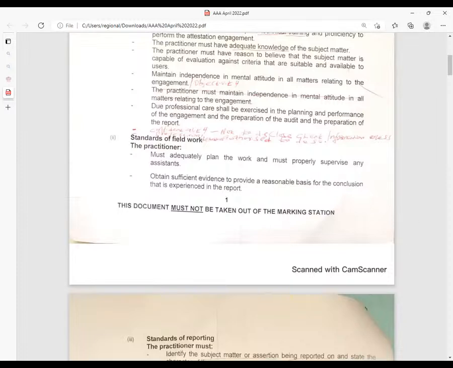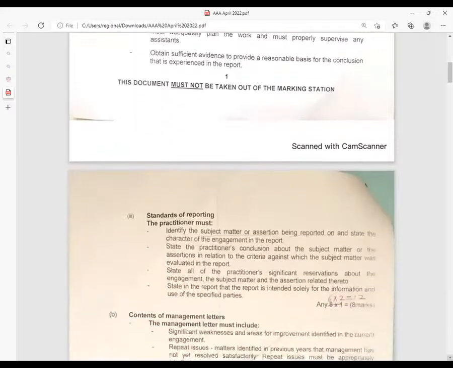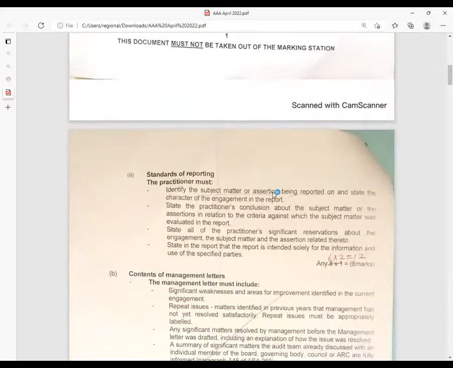So number 3, the third standards are the standards of reporting. The practitioner must identify the subject matter or assertion being reported on and state the character of the engagement in the report. State the practitioner's conclusion. That is what I'll remember always. State the practitioner's conclusion about the subject matter or the assertions in relation to the criteria against which the subject matter was evaluated in the report.